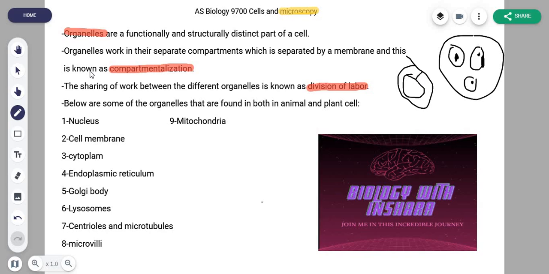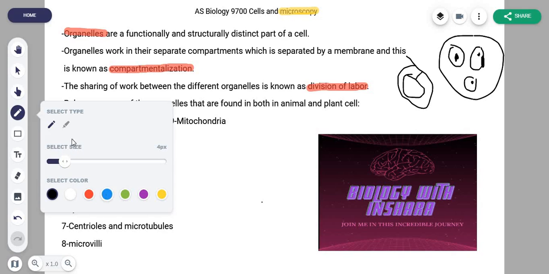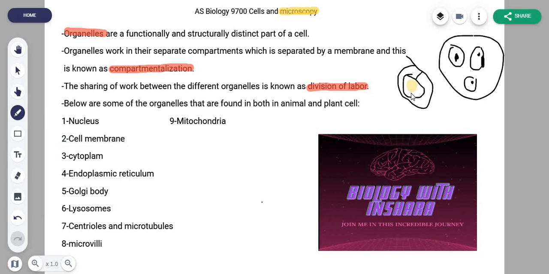This is needed. This is very important. Or, you know, the functions of the nucleus would mix up with that of the cytoplasm. So they need to be kept separate. And so you can consider them to be maybe like a compartment, right? So this is the compartment of your nucleus, this is the compartment of your Golgi body, this is the compartment of your lysosomes, right? This is what that meant.